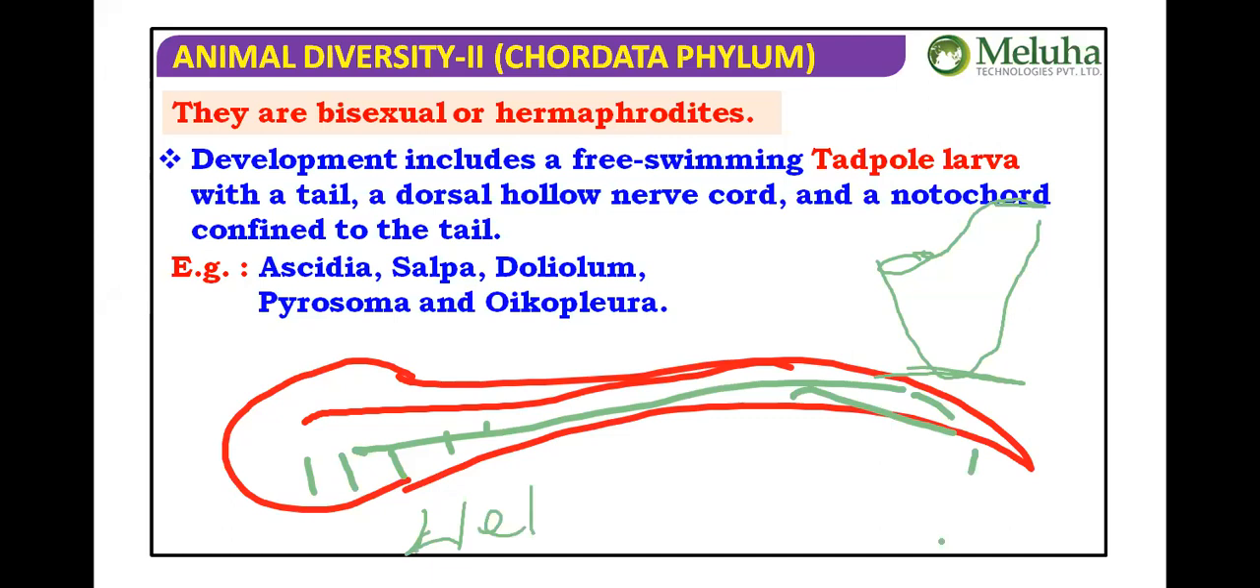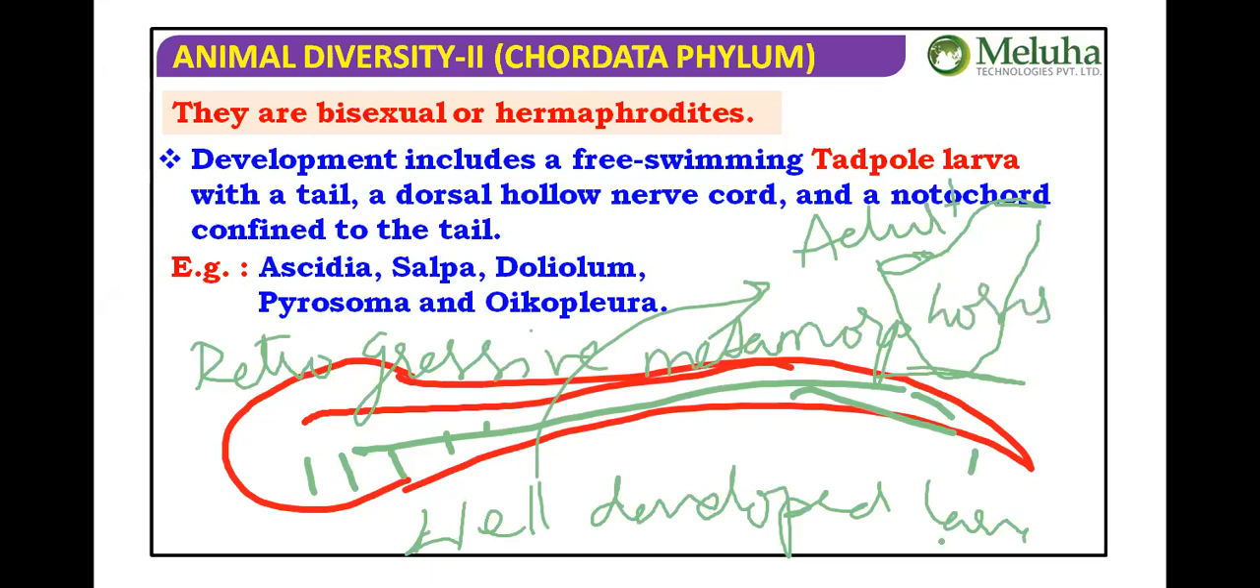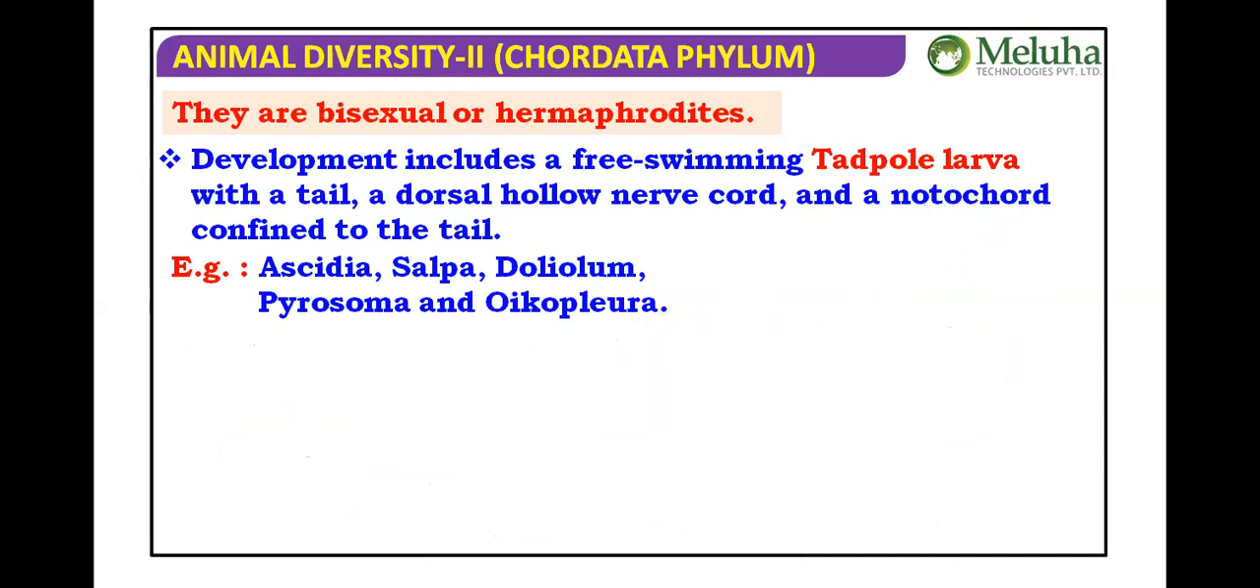Well-developed larva, just keep this in mind. A very interesting issue here: the well-developed larva, then the adult. So this well-developed larva is changing into a primitive adult. What do you call this feature? Retrogressive metamorphosis. In other organisms going from larva to adult, we say progressive metamorphosis, like caterpillar to butterfly, or tadpole to frog. These animals have the reverse, retrogressive metamorphosis. One of the best examples is Ascidia.